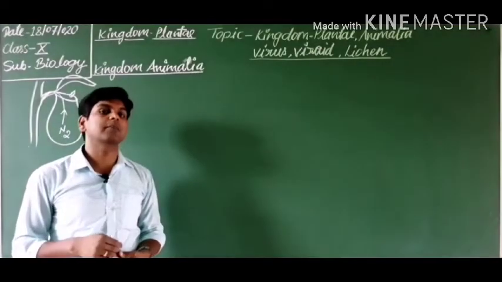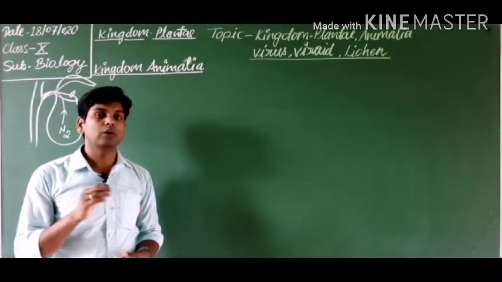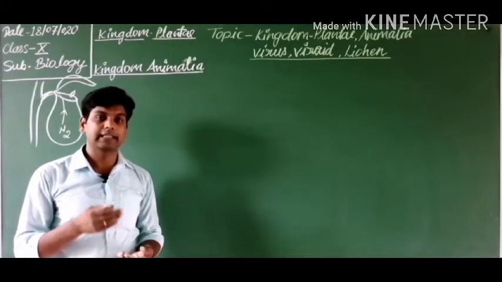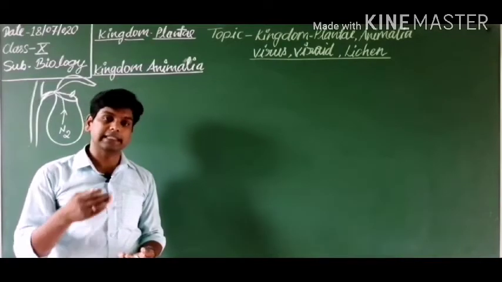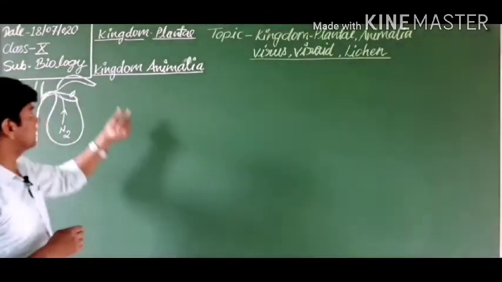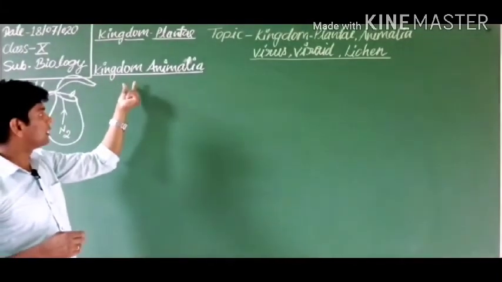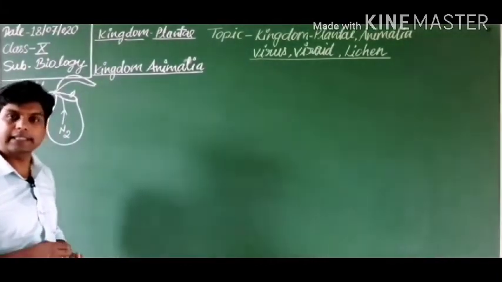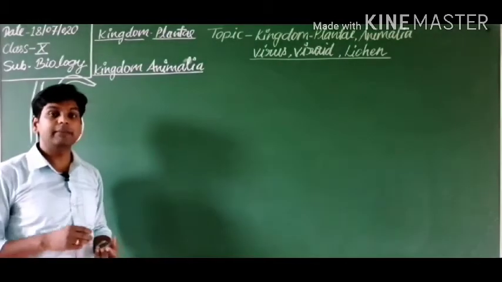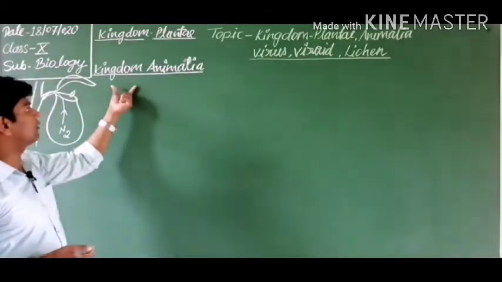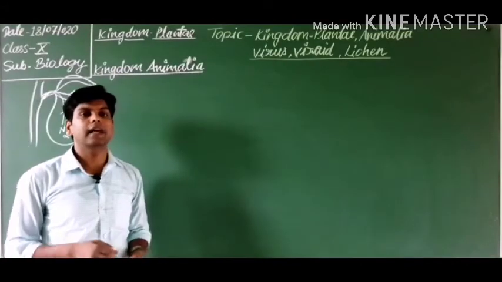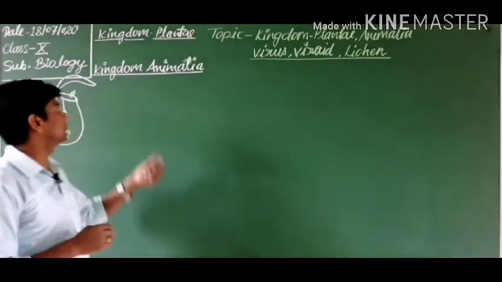Which type of heterotrophic nutrition is found? Only holozoic nutrition. They take their food inside their body, in their stomach, and process the food. That is why this process is known as holozoic nutrition. In most animals, the holozoic process is found. Division of labor is also found: different parts of the body perform different functions. That is why division of labor occurs in animals.